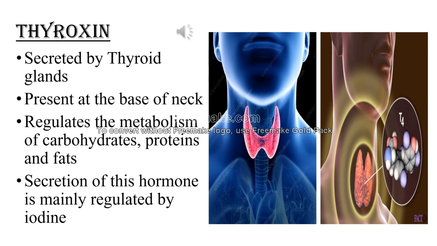Fine. So that means if your diet has a deficiency of iodine, there might be some problem in metabolism. The health condition that thus arises is called goiter.